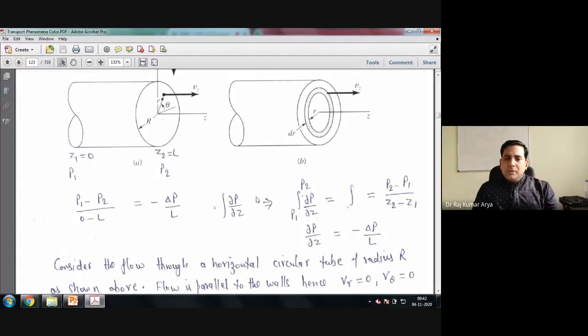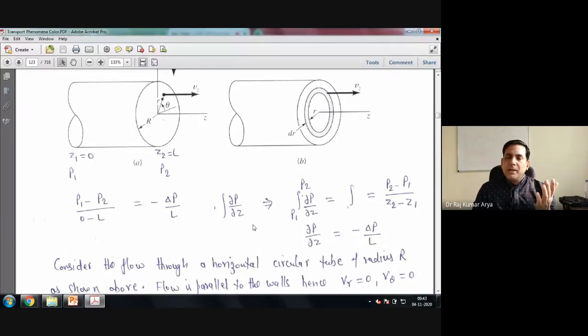So now, based on that, you have calculated what your del P upon del Z is. Practically, del P upon del Z, integrate from point 1 to 2. You will get this expression: P2 minus P1 divided by Z2 minus Z1. So substitute the values of P1 and P2. You have P1 and P2 in terms of their variables only. Numerical values you don't have; whenever you have them, you just substitute them. So you got the expression from here. Your del P upon del Z is minus delta P by L only. So this is your del P by del Z.